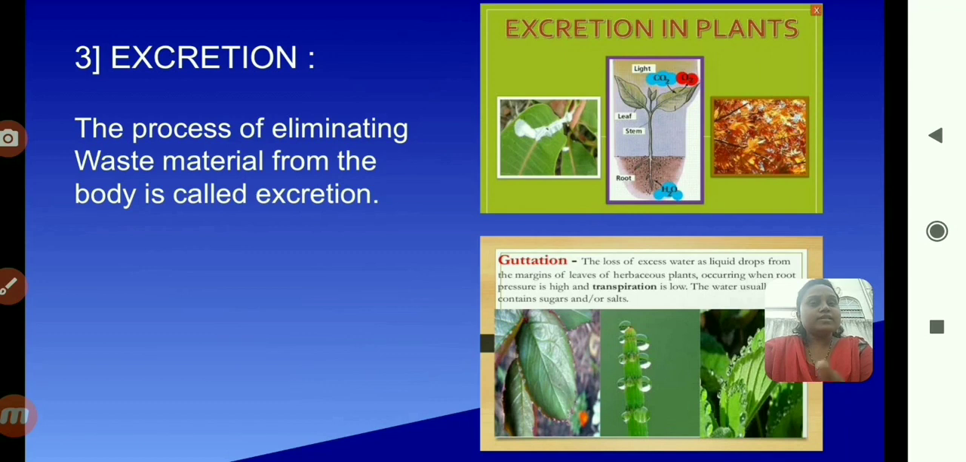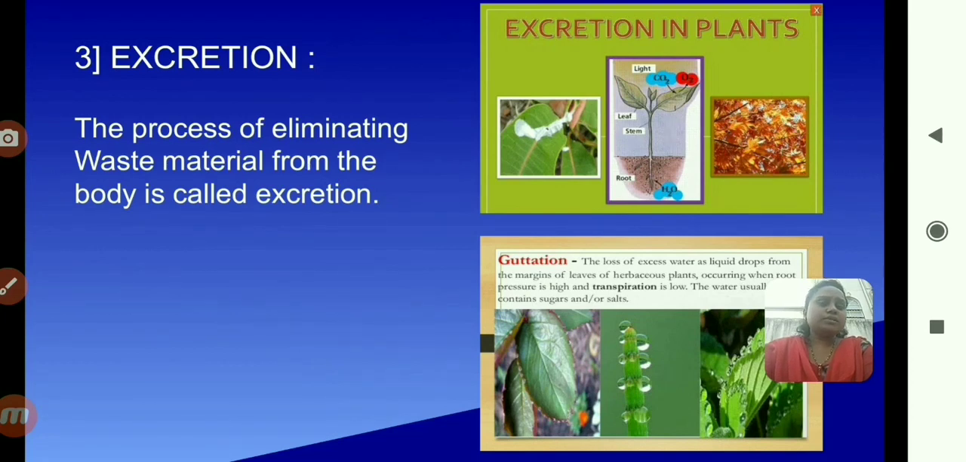So what is the excretion material? Look at the first picture. One leaf is there. On the leaf, white sticky material is there. That sticky material is the waste material of the plant. The plant eliminates it from itself. That is waste material, and that process is called excretion. Also sometimes yellow leaves and orange leaves from the tree fall down. This is also the waste material of the plant.